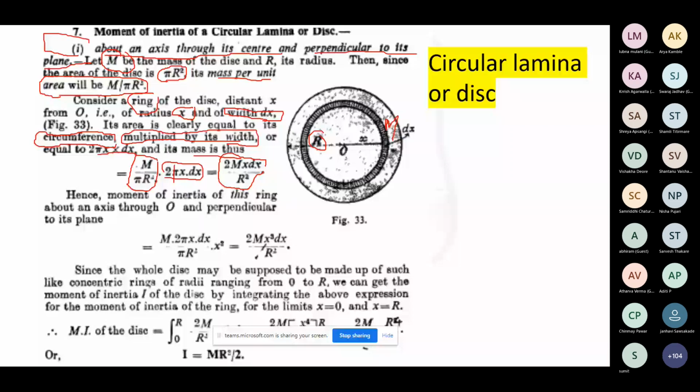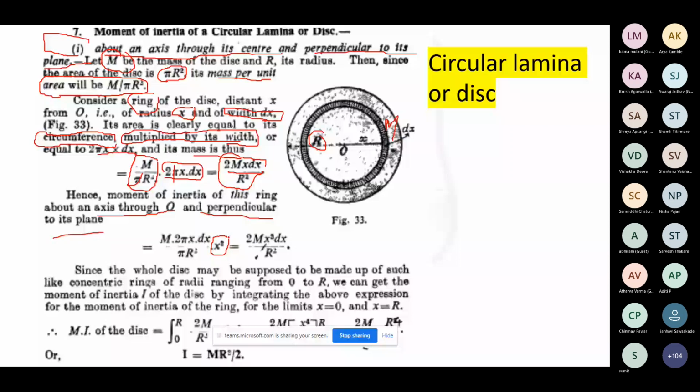So this is the value you got for the mass of that ring. This ring has the axis passing through the center and perpendicular to its plane. So you multiply by the distance square, how these masses are distributed and at what distance they are from the axis of rotation, that is x square.